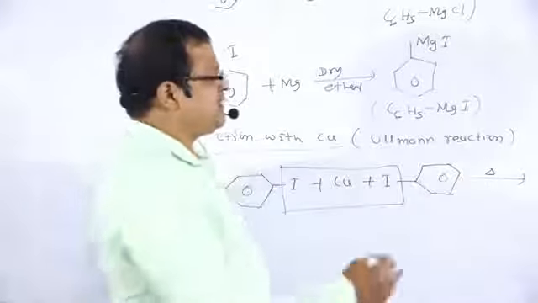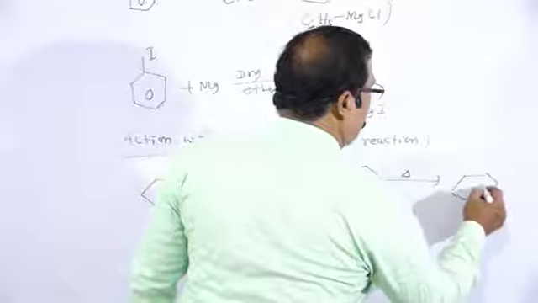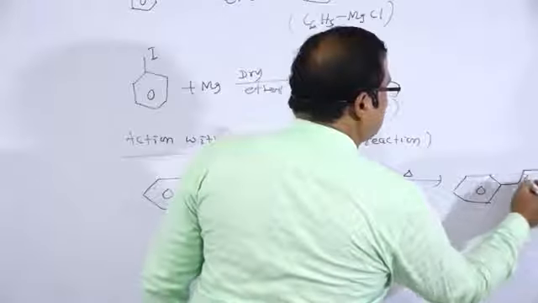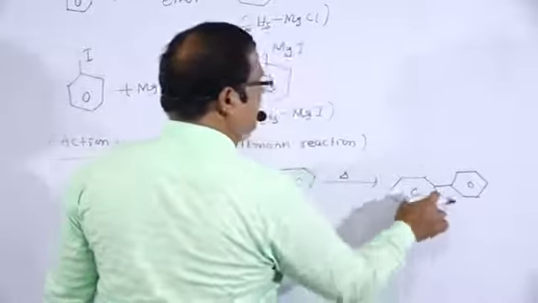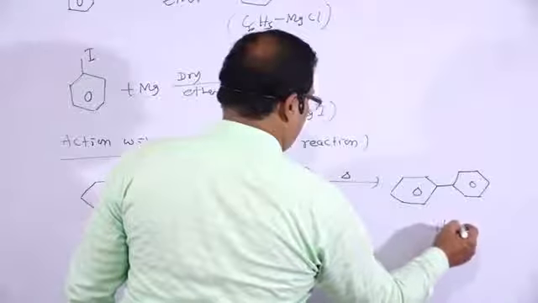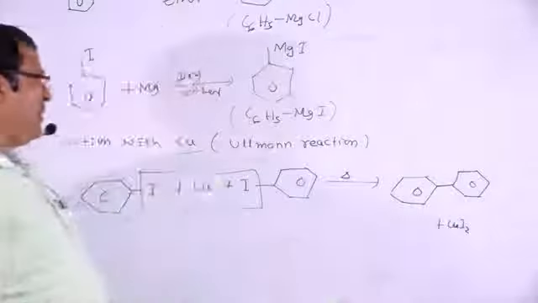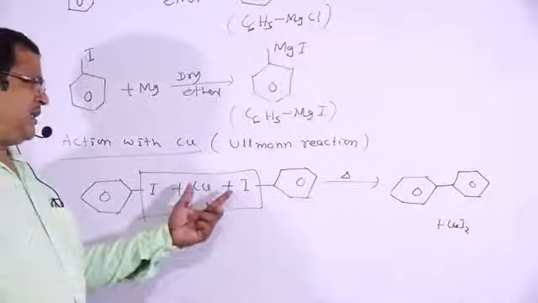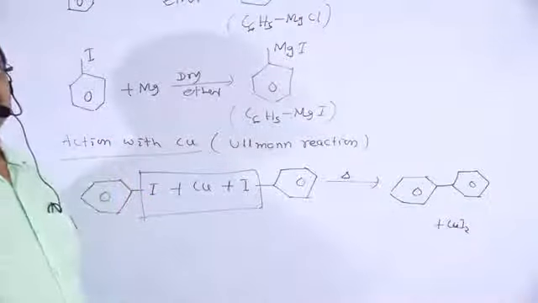There is the formation of biphenyl, two benzenes joined by a bond, plus CuI2.